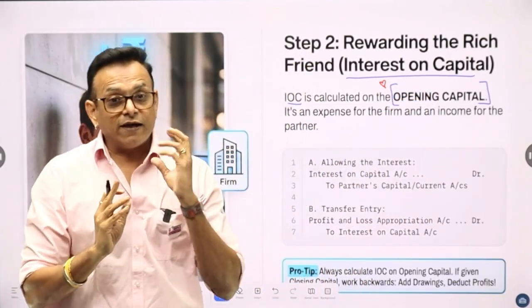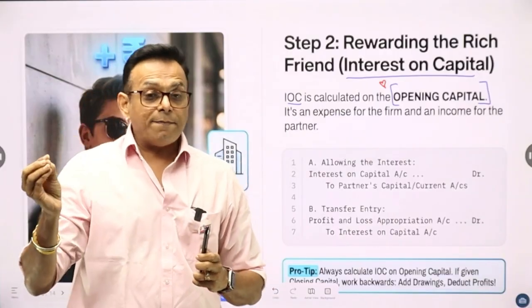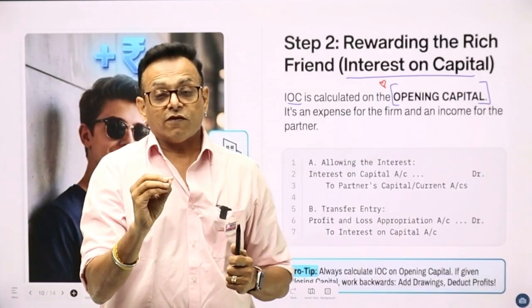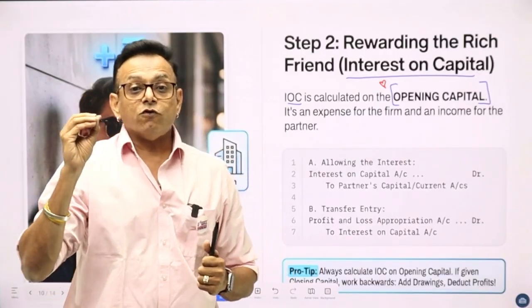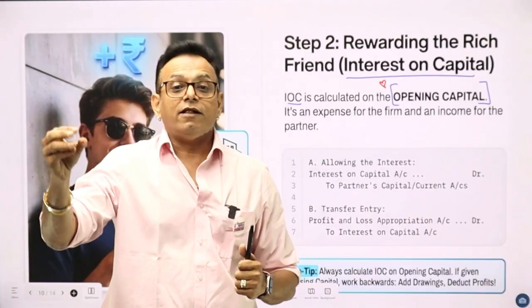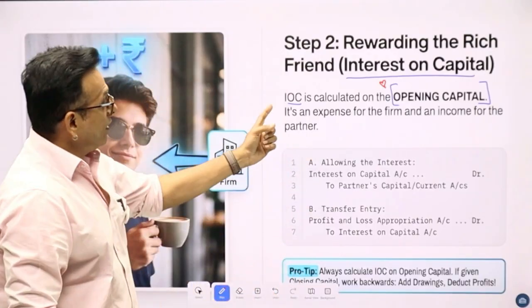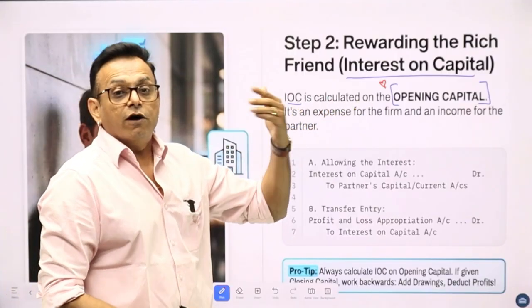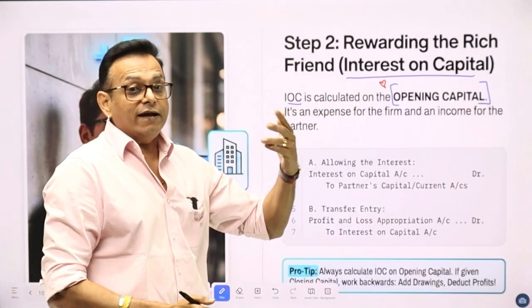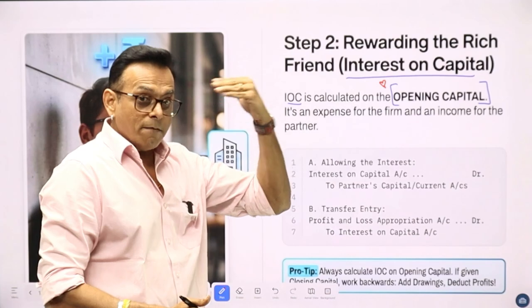There are very complex questions where the closing capital balance is given, and the rate of interest is given. So you have to first find the opening capital, then only apply the rate. So be careful. Interest on capital is calculated on the opening capital. I'm saying this again and again so that it goes in your mind.